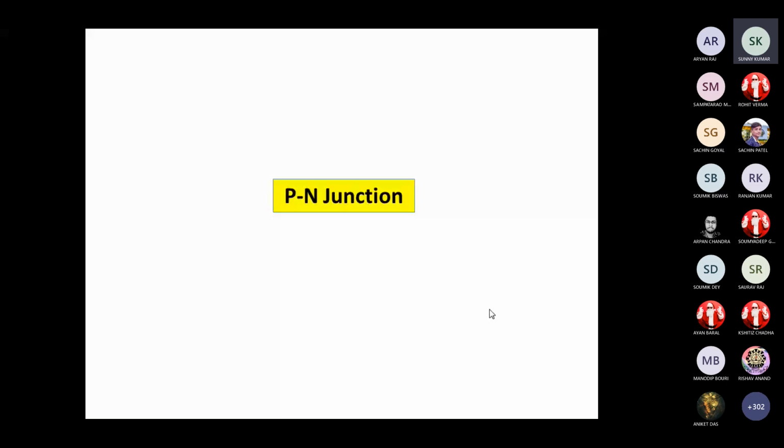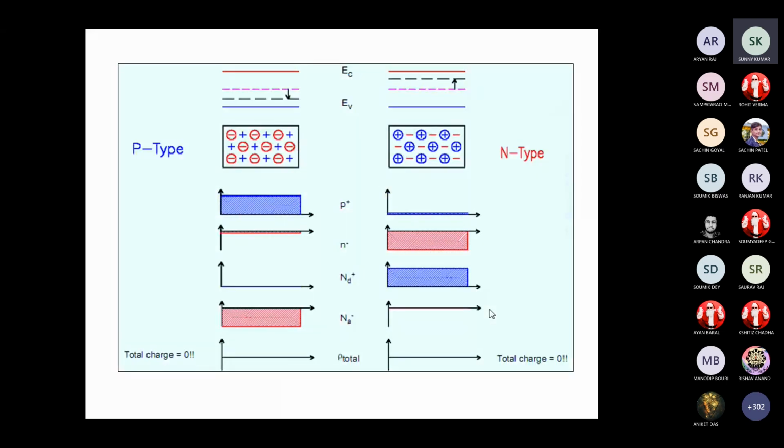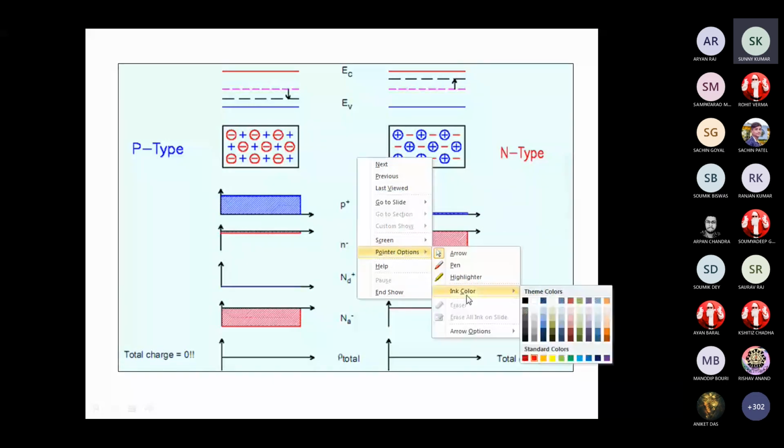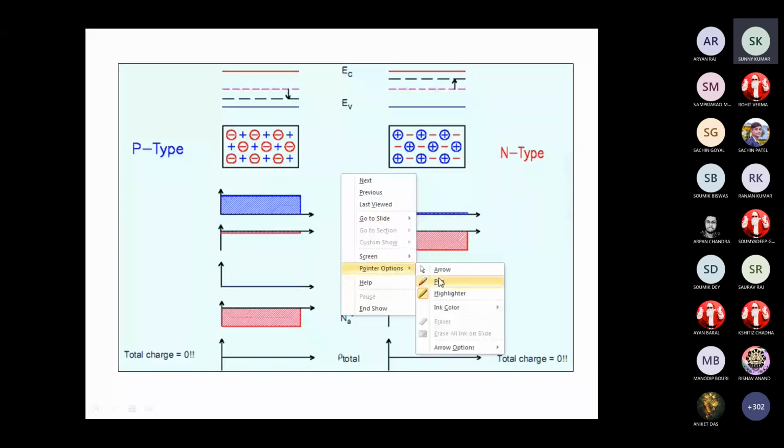Already we know the P type and N type semiconductors that we have discussed. In the P type semiconductor, we have holes as majority carriers, electrons as minority carriers, and some negative ions, as discussed in our previous class.